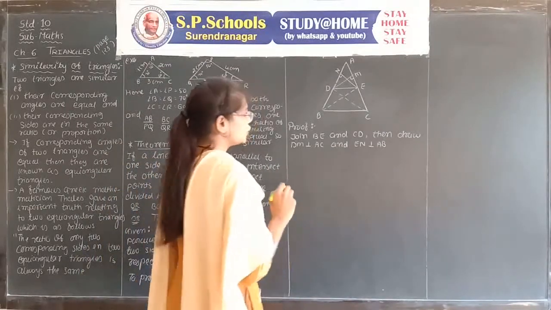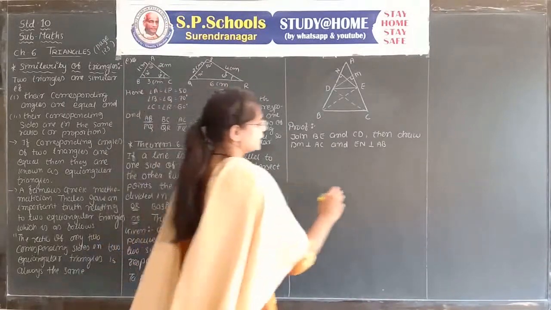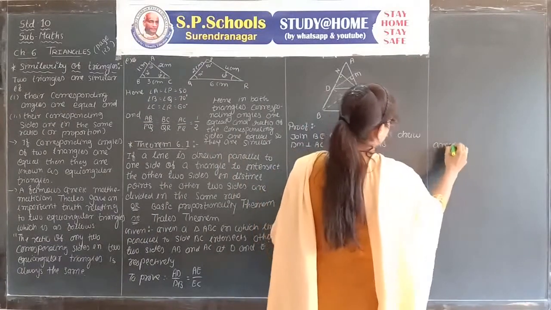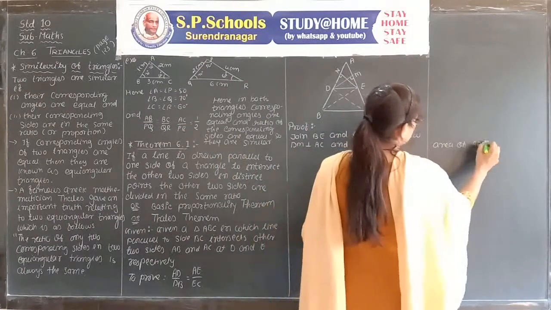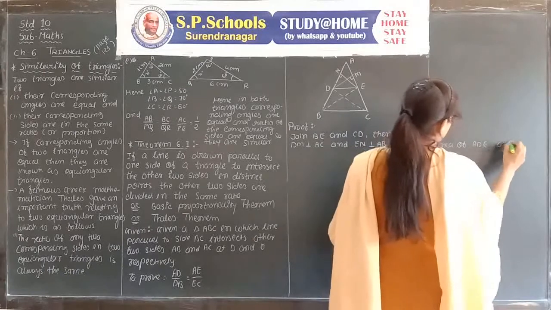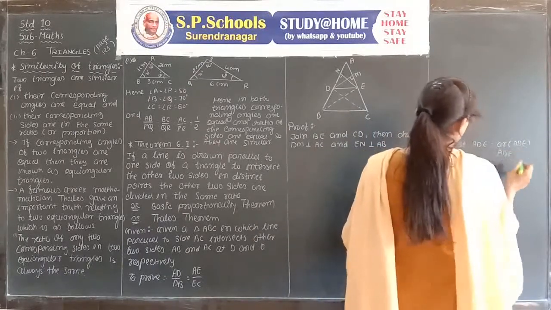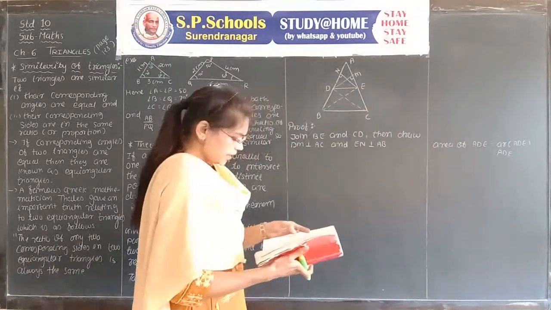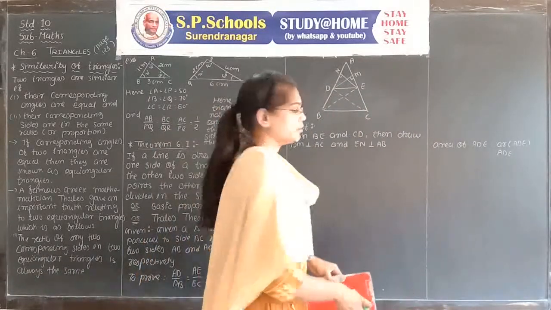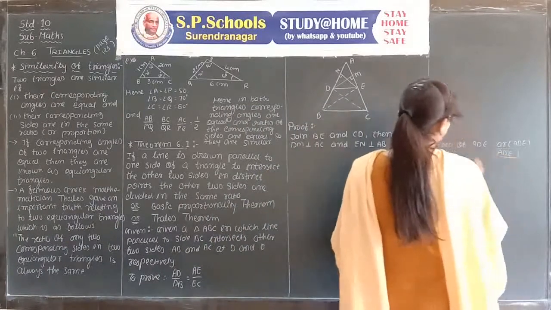Area of AD, you can also write simply AD. Area of ADE is written as area of ADE or simply ADE is also true. In your textbook, area of ADE is given, but it is also true in the form of simply ADE.